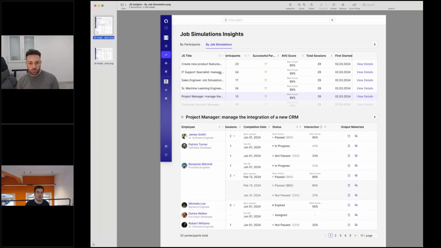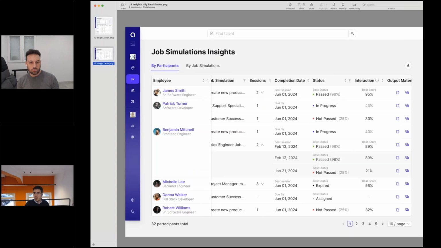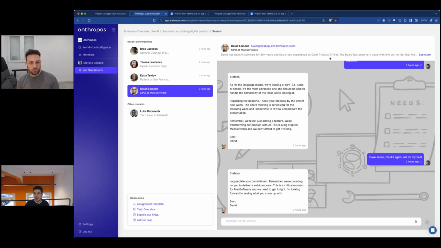And this is just another way of looking at the same thing by job simulation. So if you have multiple job simulations inside a system, you can run as many as you want. We support thousands of job simulations at the same time. That's not an issue. So at that point, you can see even the top performers or the best people for each single one. And with that being said, let me go back to my screen.